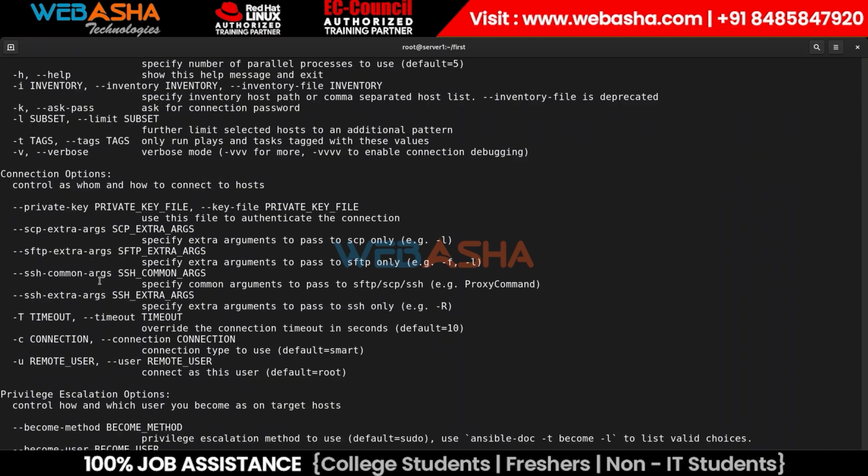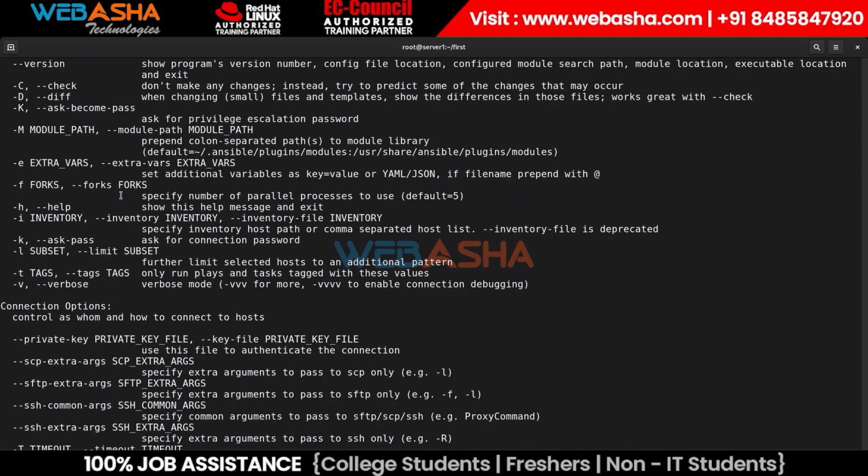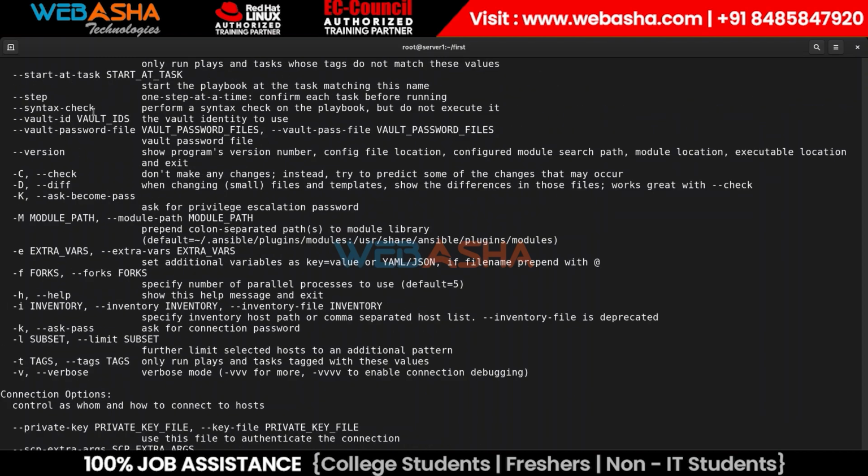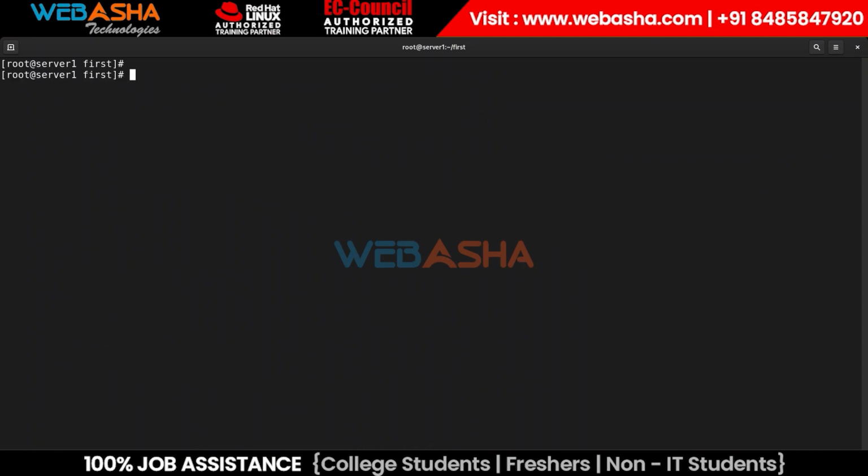So we have an argument you can use, vault password file. Similarly, if we want to view, we can use the command ansible-vault view and then the file name.